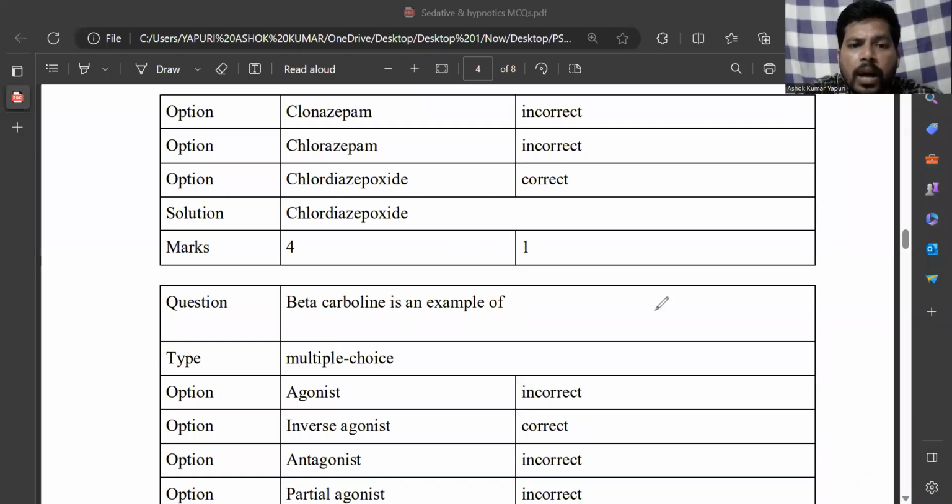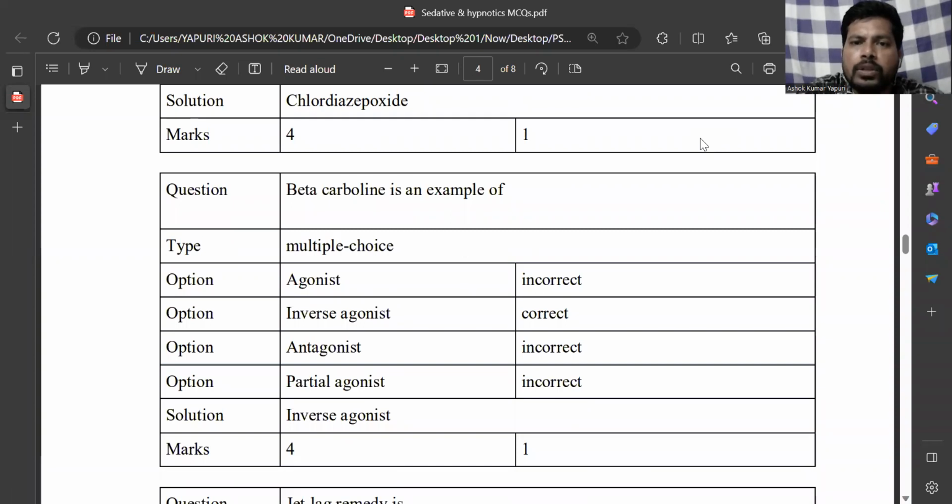And the next question: beta carboline is an example of what? The correct answer is that beta carboline is an inverse agonist at the GABA A receptor. It is not an agonist, not an antagonist, and not a partial agonist. This is very, very important. Beta carboline is a drug that acts as an inverse agonist at the GABA A receptor in the central nervous system.